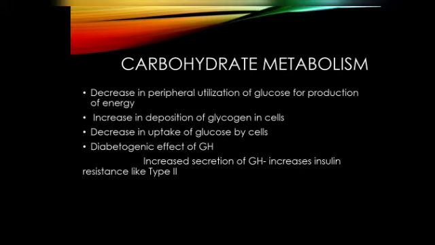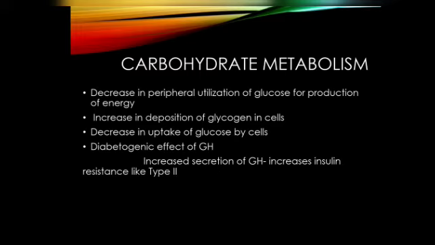Okay, that is here the carbohydrate metabolism. There is a decrease in the peripheral utilization of glucose for the production of energy. Yes, the growth hormone is a carbohydrate sparer. We came to know that in the previous metabolism, right? And increase in the deposition of glycogen in the cells. Whenever there is an increased glucose content in the blood, it will cause the deposition of glycogen, I mean, conversion of glucose into glycogen, and it causes the deposition of glycogen in the muscle cells or something else. And decrease in the uptake of glucose by the cells. Actually, the energy production is from the fat, right? I have previously mentioned it.